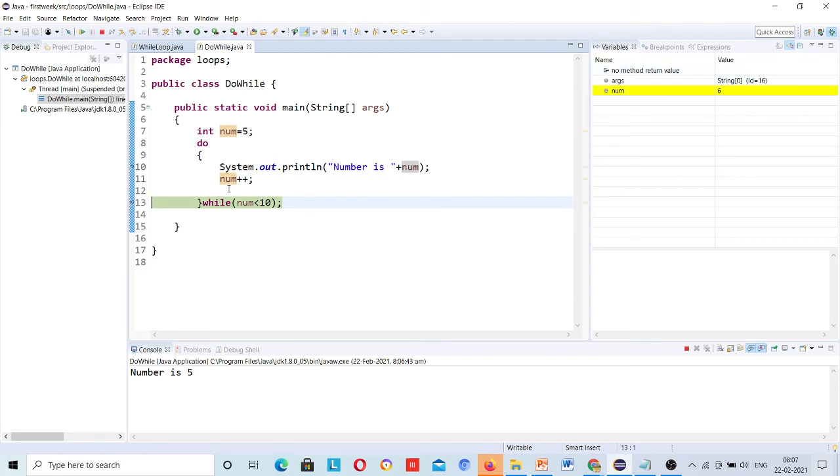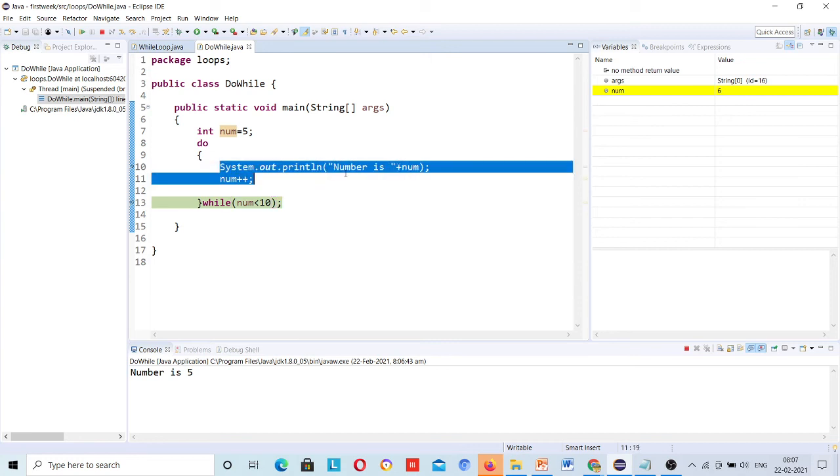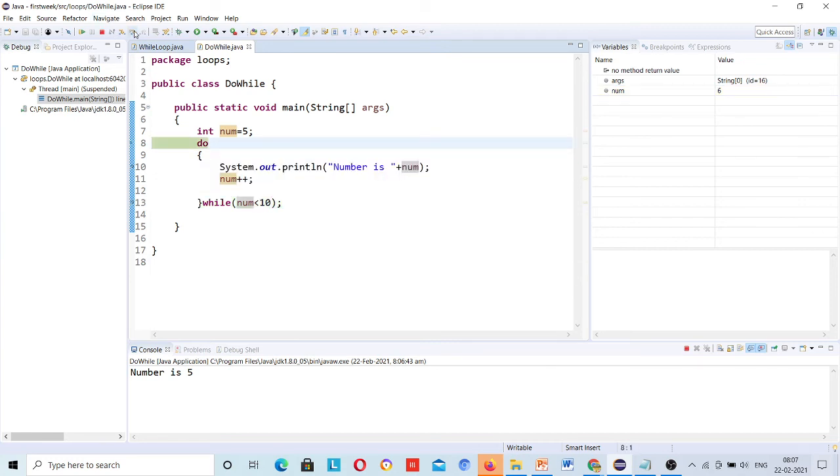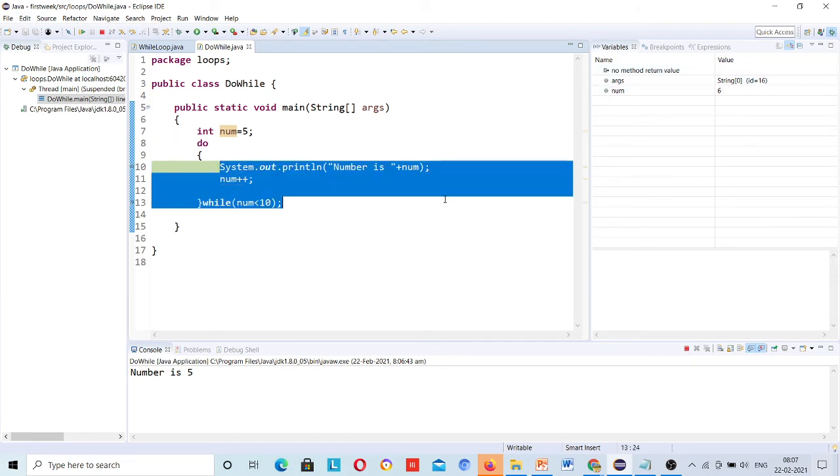Okay. Now it is here to check the condition. If the condition is fine, again it will come inside this do while loop, then this. Okay. Executed this line. Number is 6, you can see here. Okay. And once I step over, it will execute this line.